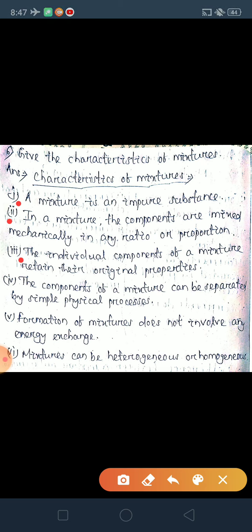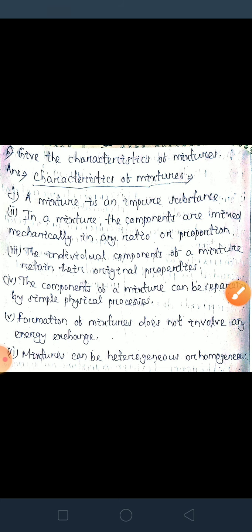Third one, the individual components of a mixture retain their original properties. Fourth one, the components of a mixture can be separated by simple physical processes. Fifth one, formation of mixtures does not involve any energy exchange. Sixth one, mixtures can be heterogeneous or homogeneous.